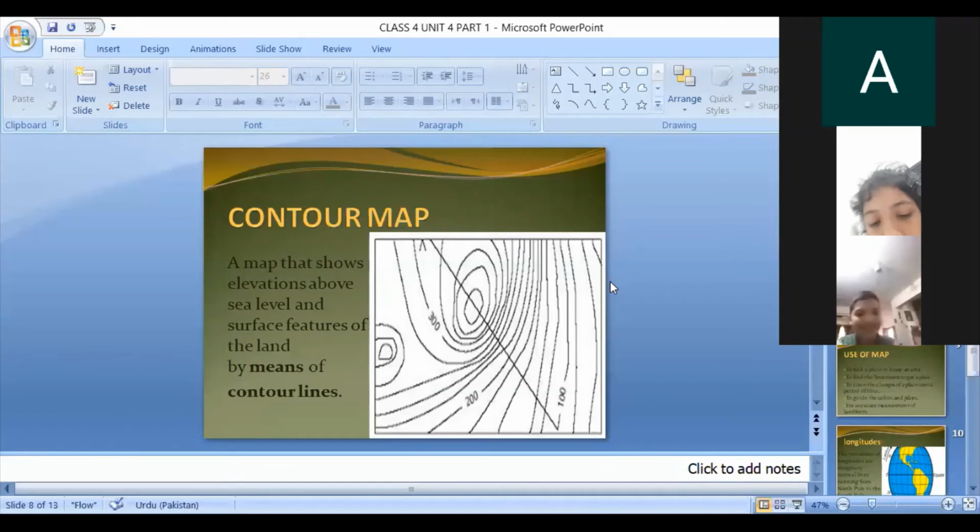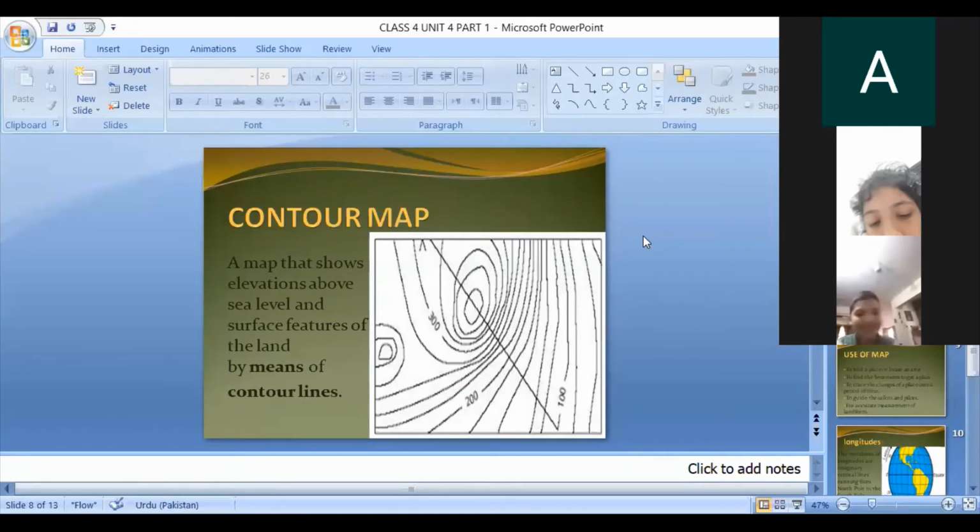What is the navigator on the mobile? When we turn on the navigator on the cell phone, it gives us the location. We put in the address and it gives us the accurate location of the house we want to go to. Okay, so maps help us a lot in our daily life.